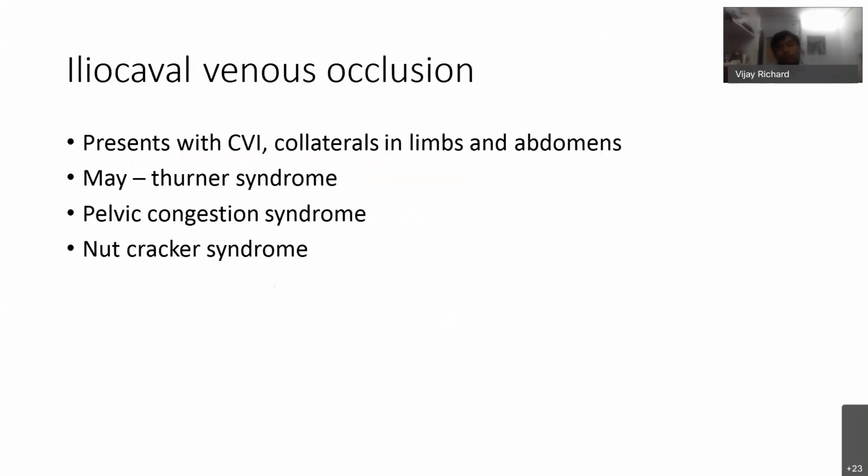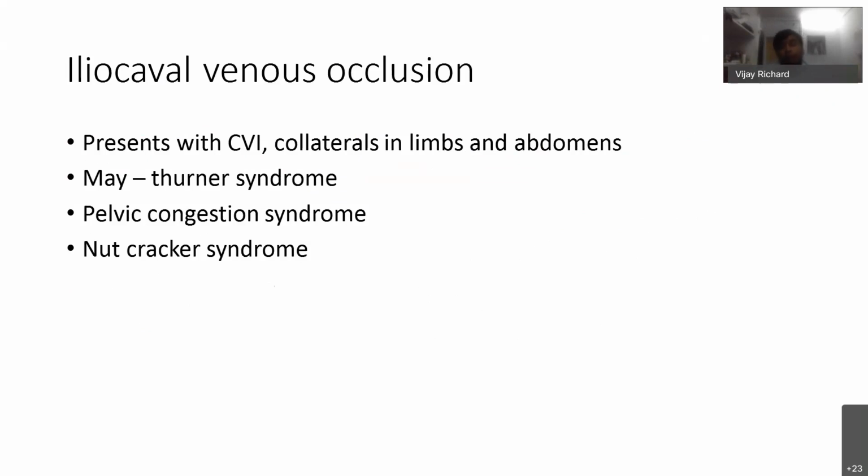So this is a separate condition, iliocaval venous occlusion. This presents as chronic venous insufficiency with collaterals in the limbs and in the abdominal regions, and the patient also has edema, skin changes, eczema, and sometimes ulcer also.